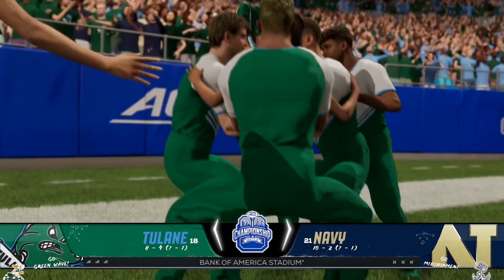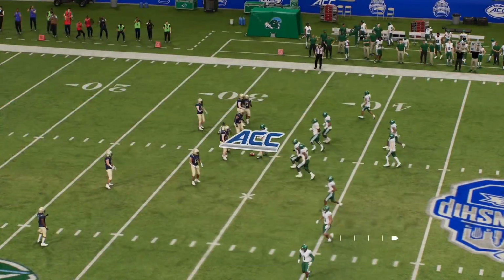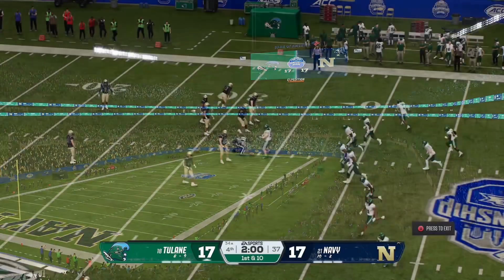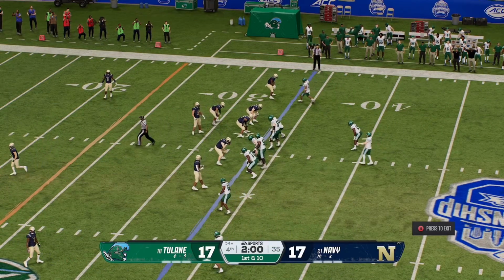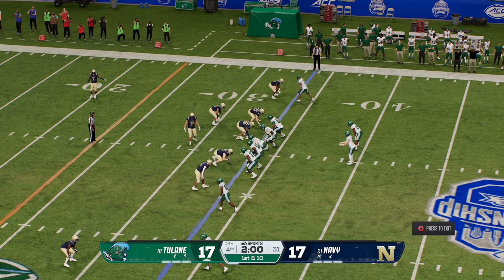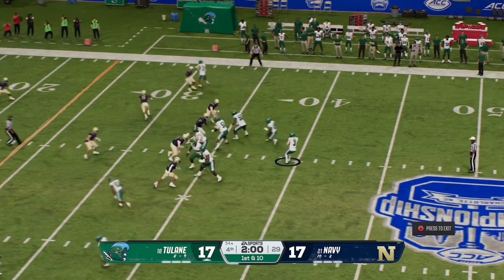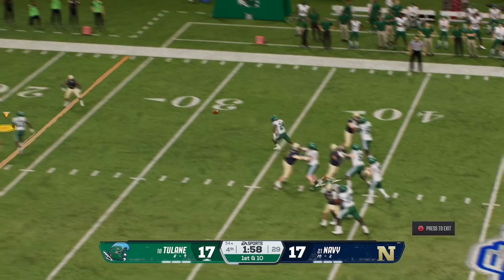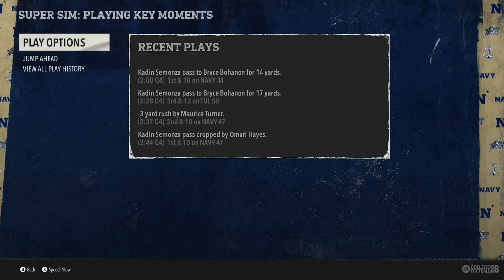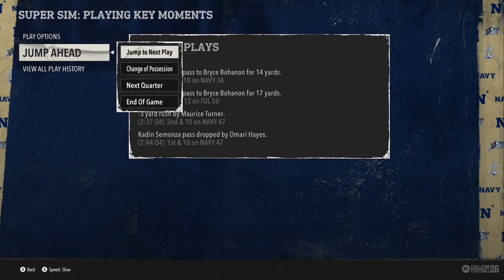But let's get into this game now. As it is that, oh, nope, that's 2-minute warning. But it is tied here in this game against Tulane and Navy, this ACC championship. Tulane actually has the ball. I'm pretty sure Darian Mensah, or no, he transferred to Duke. He's not in Tulane anymore. He also played for Tulsa, not Tulane. Or did he play for Tulane? I'm pretty sure he played for Tulane, but he actually had a pretty solid completion to the 20-yard line there.